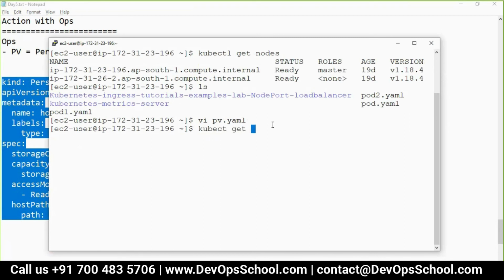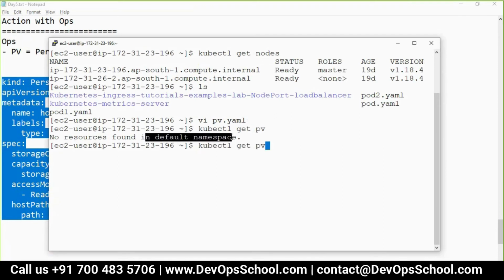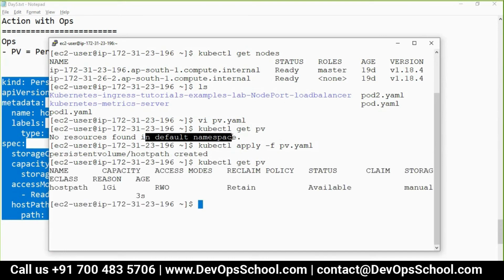kubectl get PV. Do we have a PV? So here, see, there's no PV in my default workspace. So can I create it? So apply -f PV. I just created it. And now you have a PV.